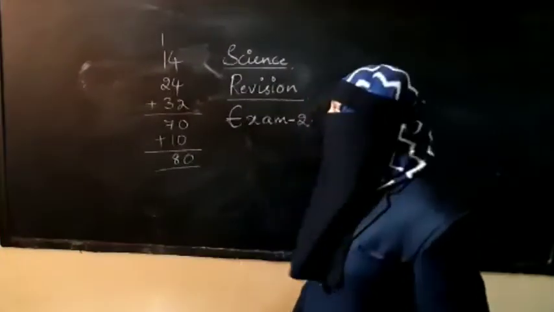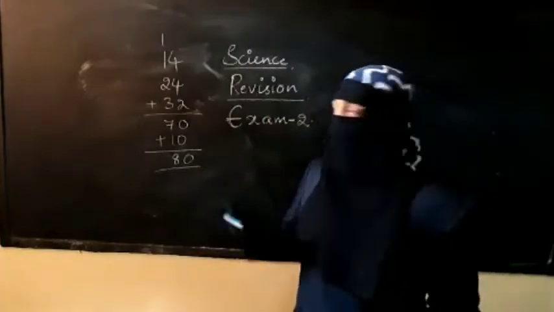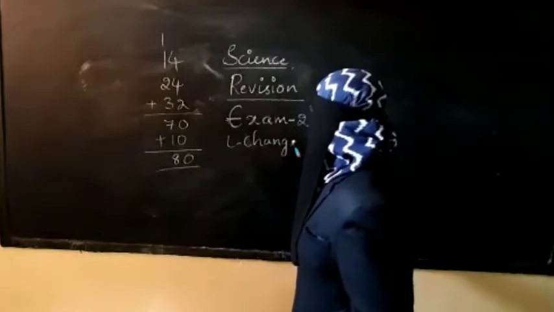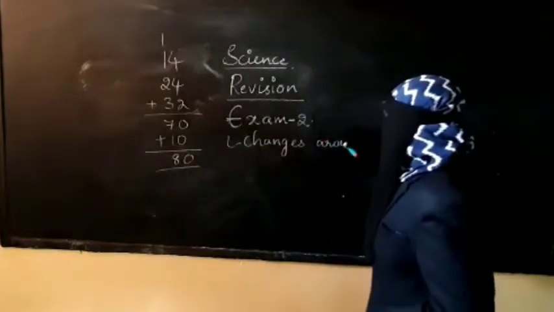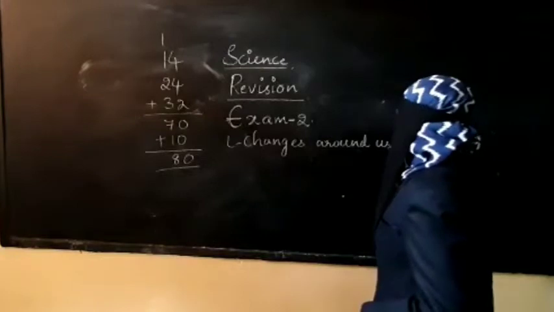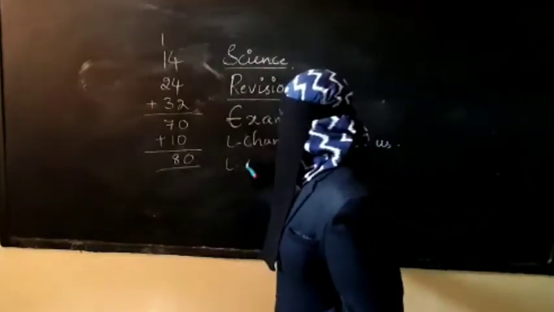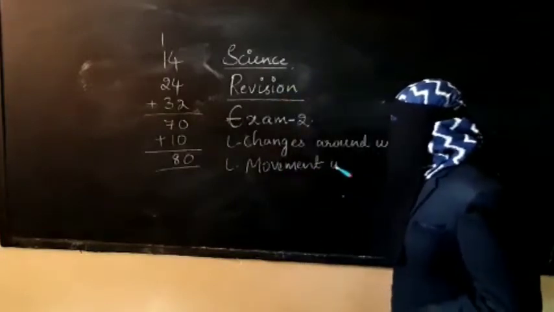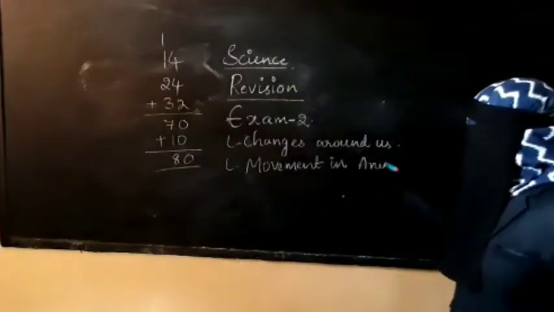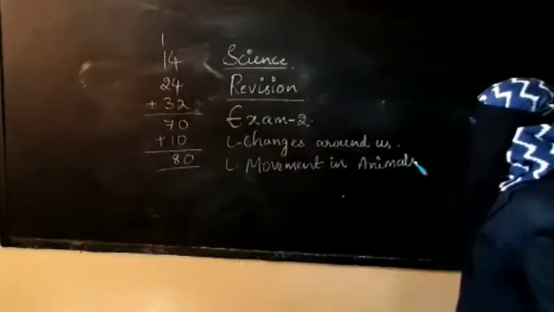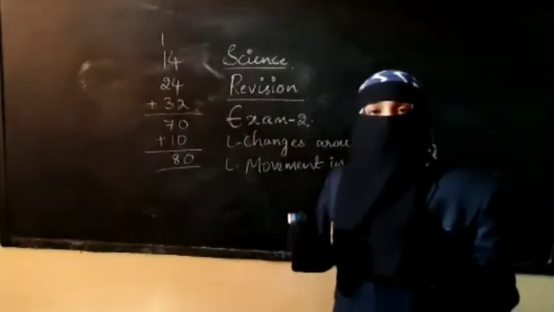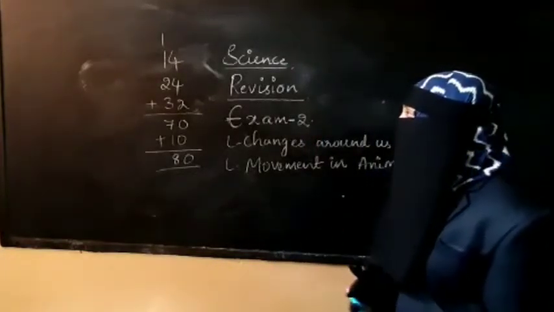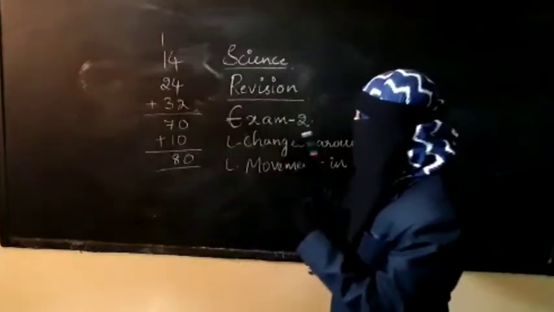Now the topics which you have to learn for the second revision: first, the lesson Changes Around Us, and the next lesson is Movement in Animals. So in these lessons you have learned different topics. Let us recall those topics a little bit.